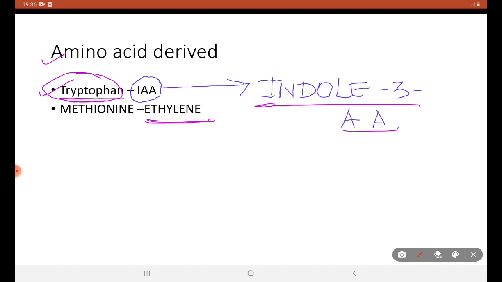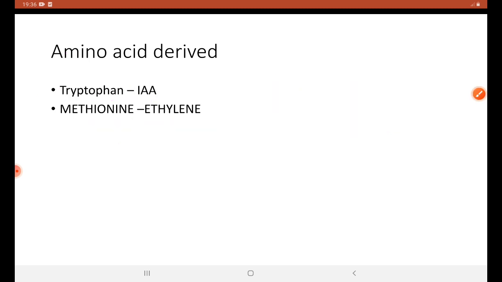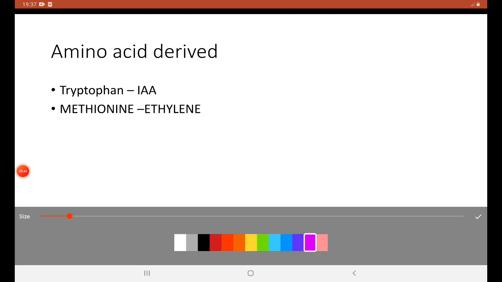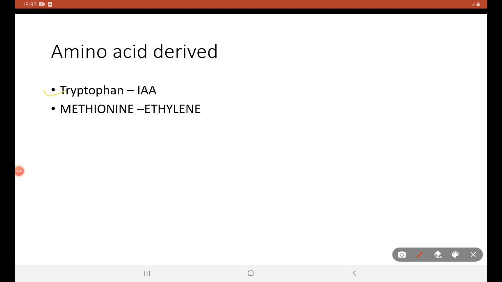Ethylene is another plant hormone. The precursor of ethylene is methionine. So we have studied the precursors of two hormones, auxin and ethylene. For auxin it is tryptophan, and for ethylene it is methionine.